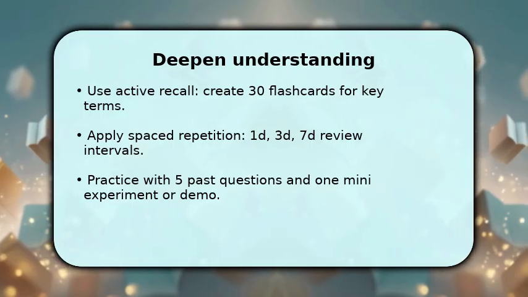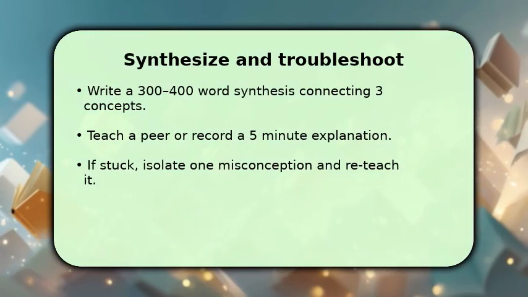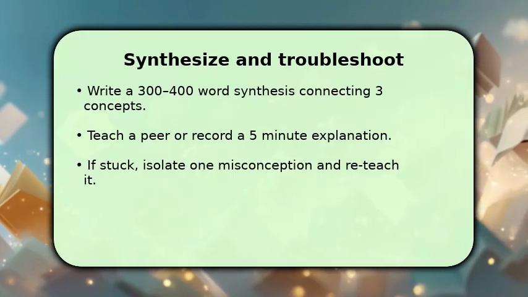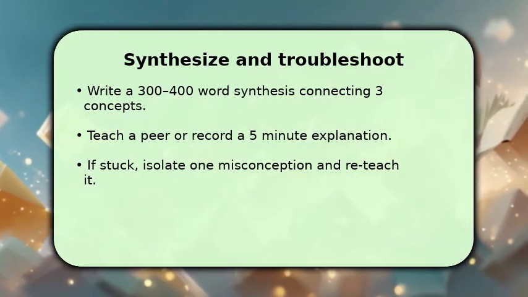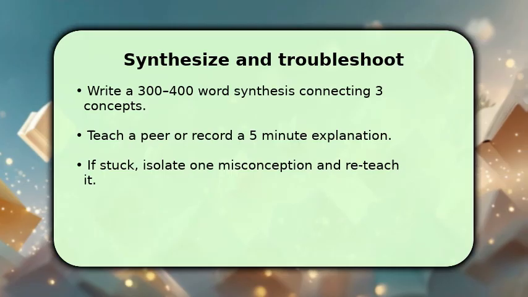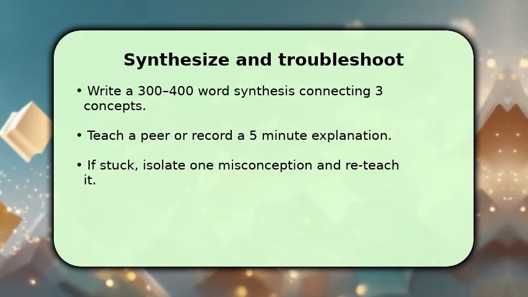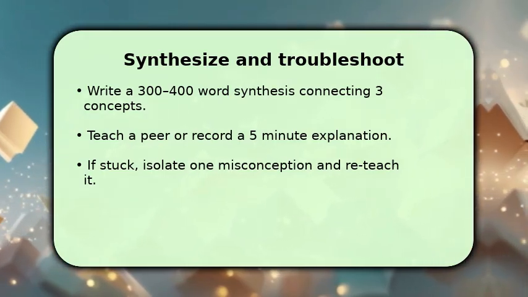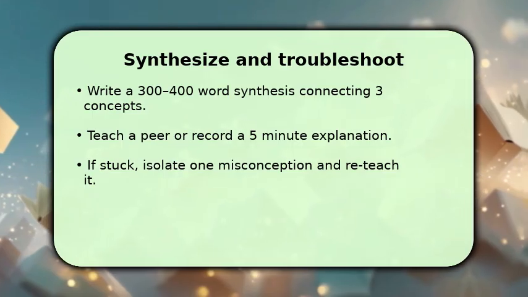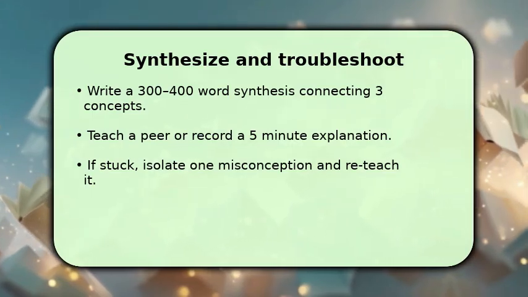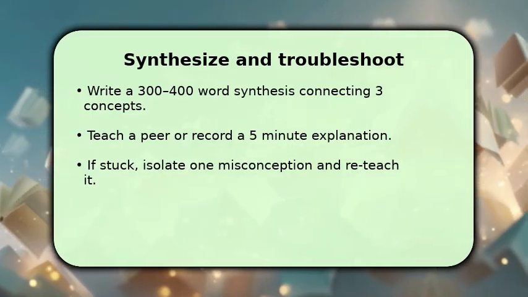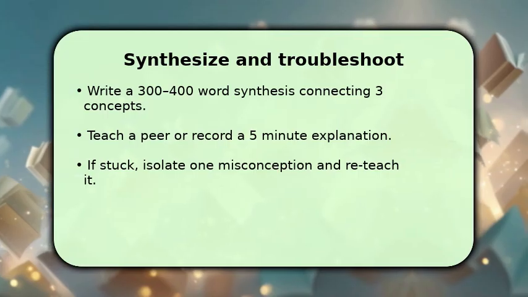Finish by synthesizing. Write a 300 to 400 word summary that links 3 major concepts and explains their real-world implications. This clarifies how ideas interact. Once done, teach a peer or record yourself explaining the summary for 5 minutes to test clarity. Make sure to create an action plan for final review sessions and self-testing.